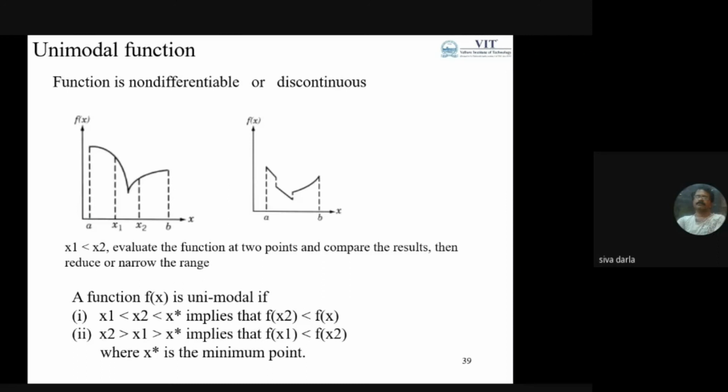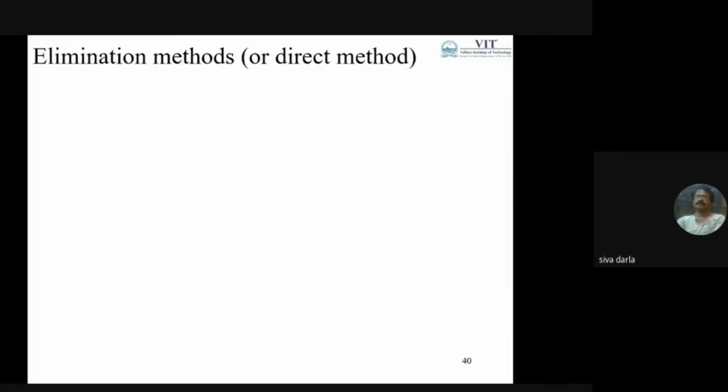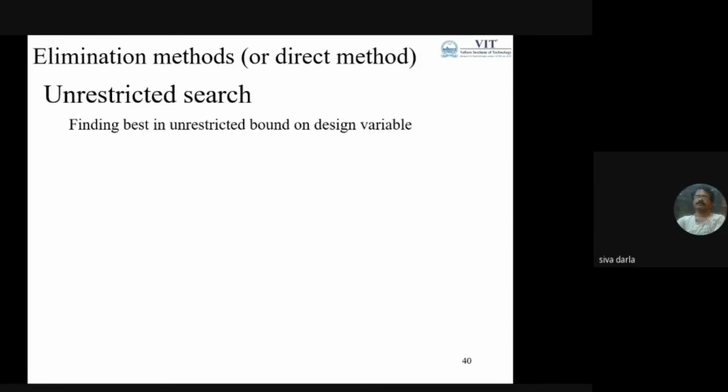The applications of single variable optimization problems are based on the assumption that the function is a unimodal function. Unrestricted search is one of the elimination methods. As the name indicates, we are going to eliminate some portion or part of the given range of the values of the variables.